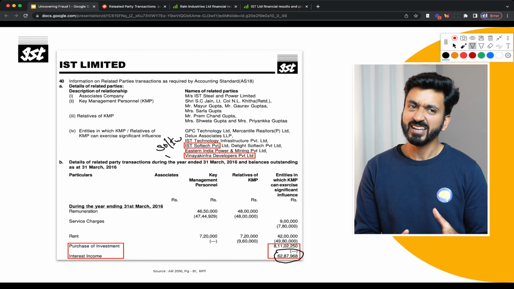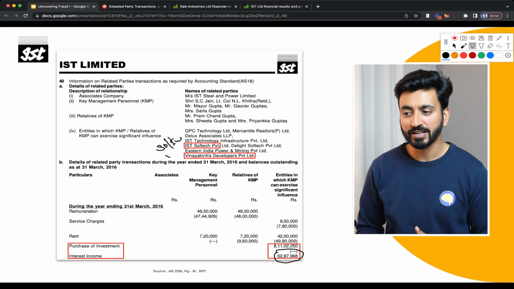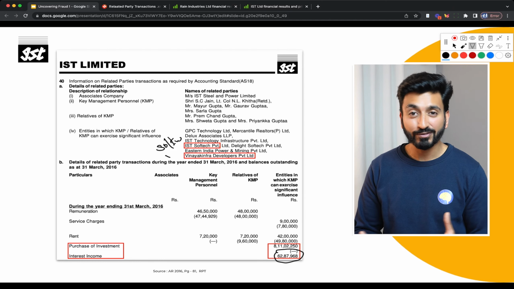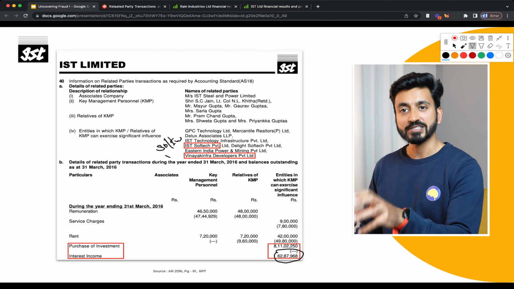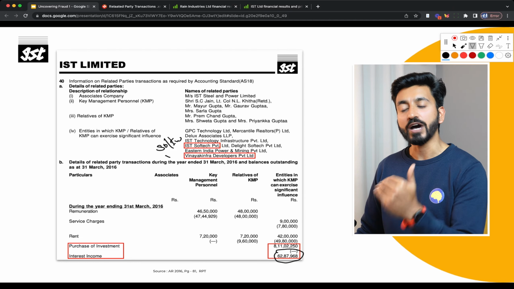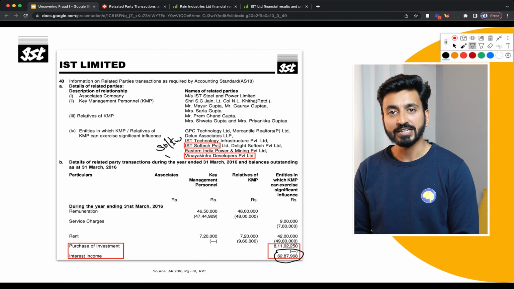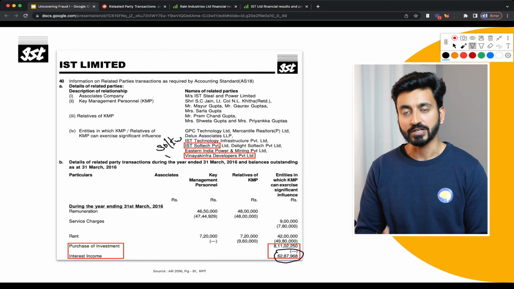They say their legacy business is auto components manufacturing. They're now into real estate. They also have a software vertical, so they're a very confused kind of company. But this case study is a great example of how the company has given a loan to its related entities at a relatively cheaper interest rate, right?